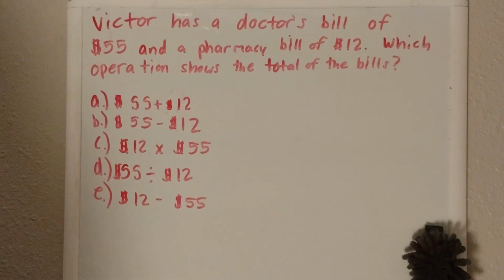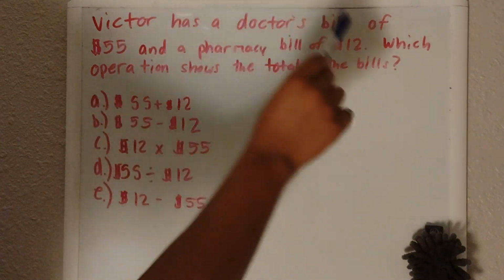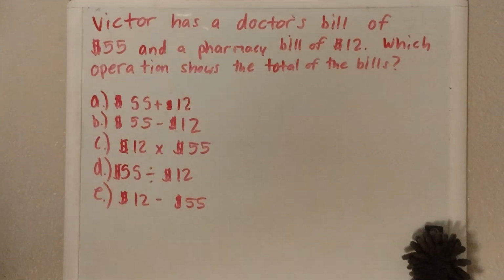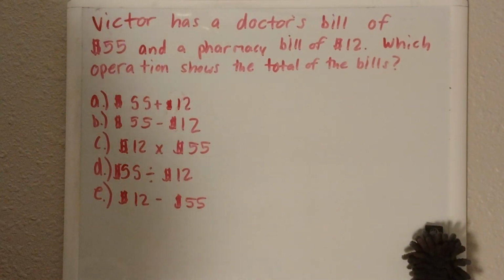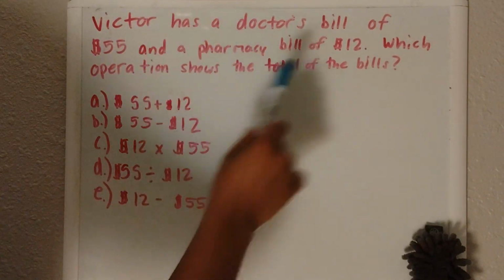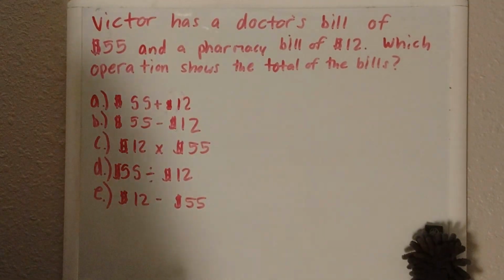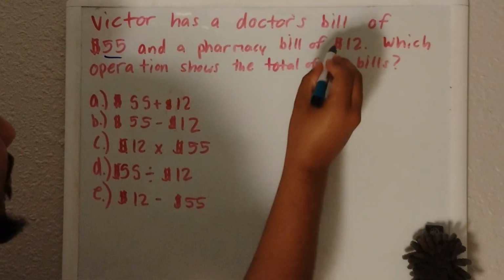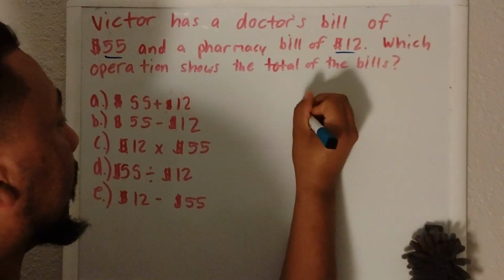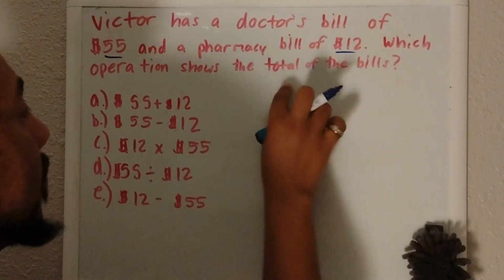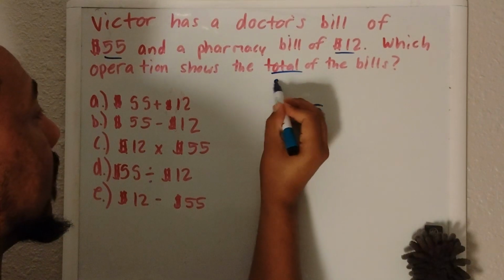We're trying to find out how much 55 and 12 is to equal the total. So let's do that. Let's just go through our options. So let's do 55 plus 12. We see 55 and 12, and the total equals add.